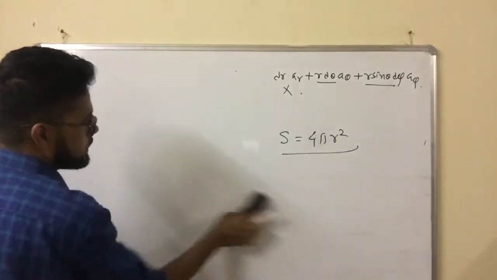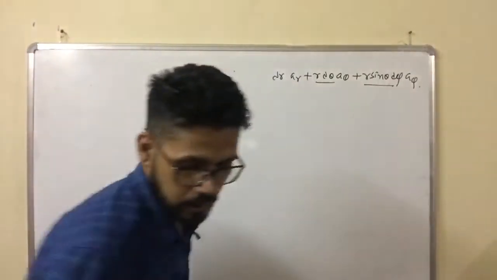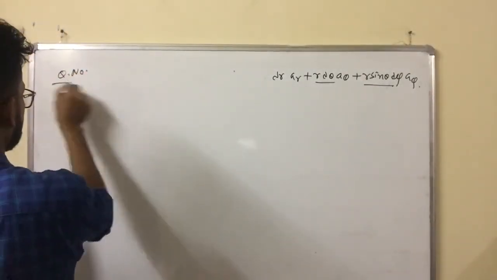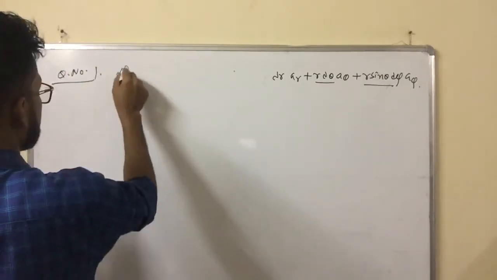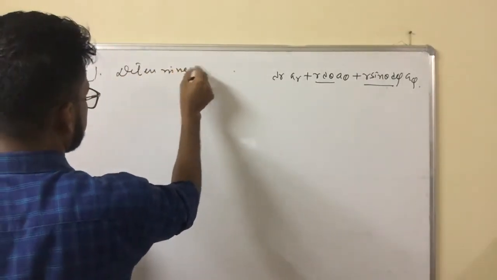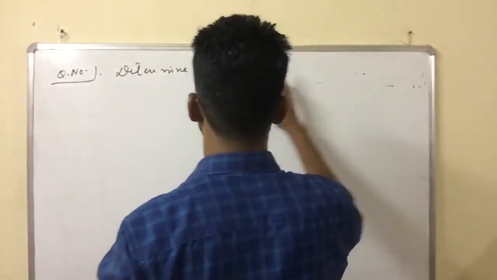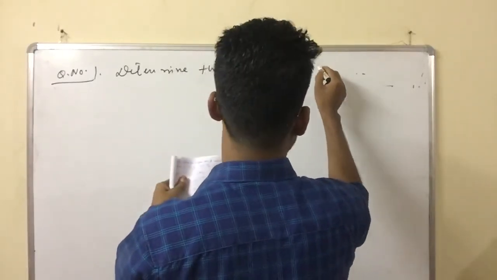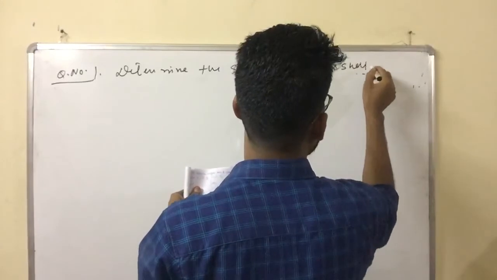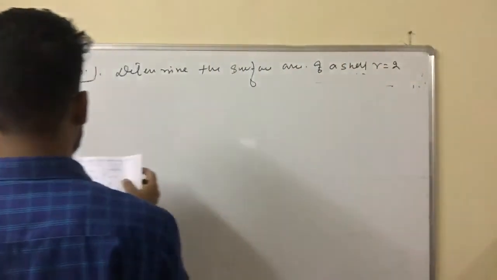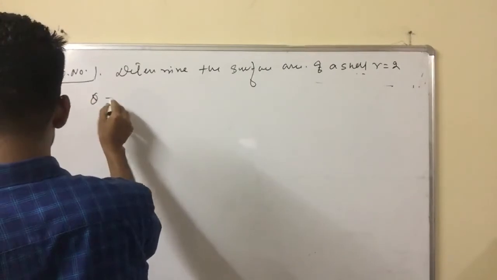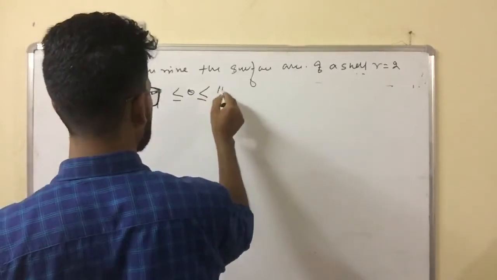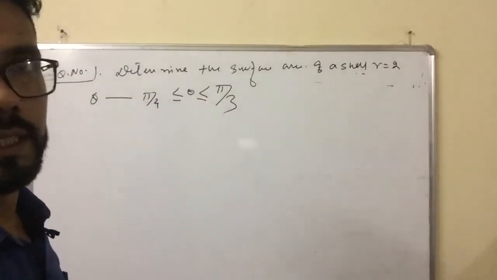What type of question is often asked in an exam? I will focus on that. This question came in the JEST exam: determine the surface area of a shell of radius r = 2, and theta between π/4 and π/3.